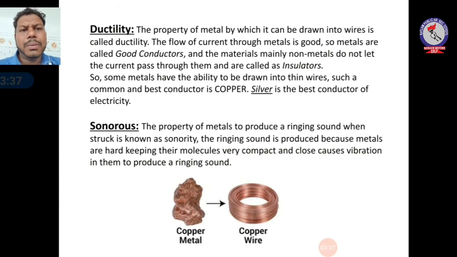Okay, so some metals have the ability to be drawn into thin wires, and a common example is copper. Copper is the best and most common example of electric-carrying wire and ductility. But silver is the best conductor of electricity. There is a lot of wiring in our house which is made of copper wire because it is a very good and reliable conductor. We cannot use silver wire because it is costly.